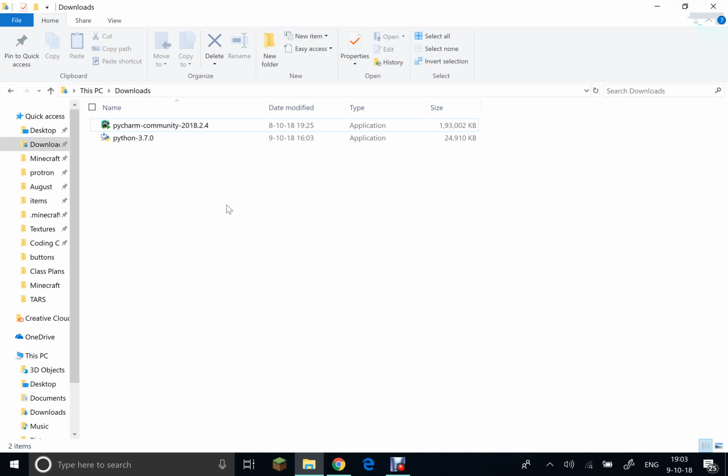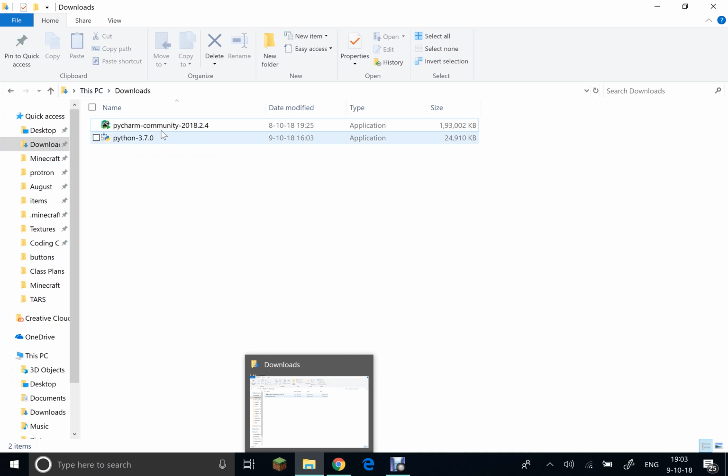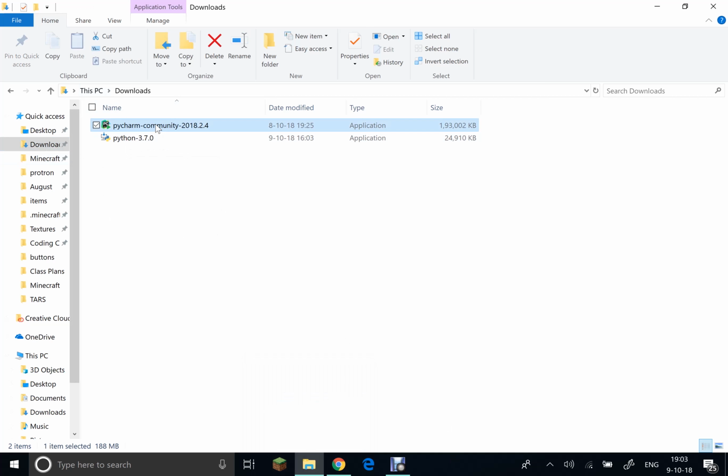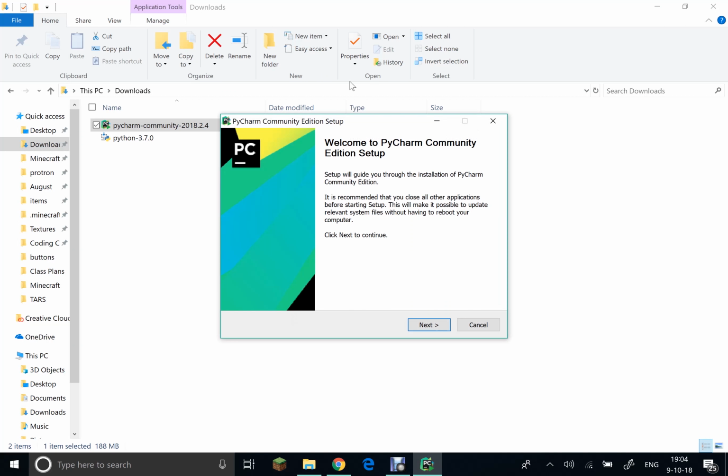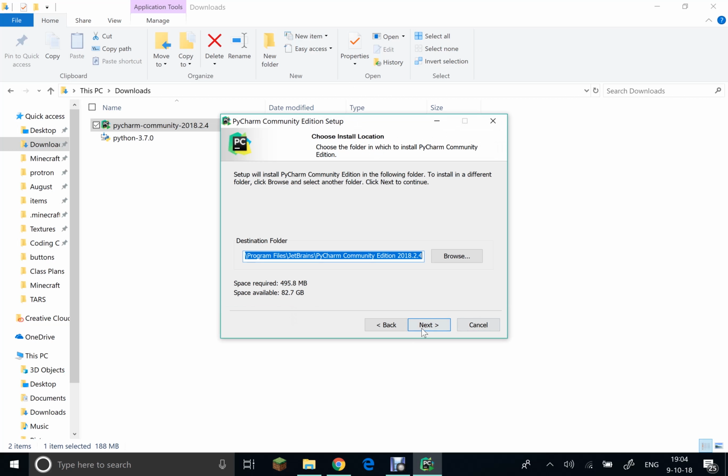But once you're done with that, you will get an installer. If you go to your downloads folder in your file explorer and double click it, a window opens up. It says, do you want this app to make changes to your device? Click yes. If you're not the admin, it will require the password, so make sure that you have the admin with you. For me, there's no password, so I'll just click yes. And it says, welcome to PyCharm Community Edition setup. Just click next, click next.